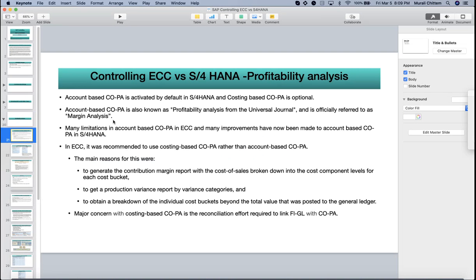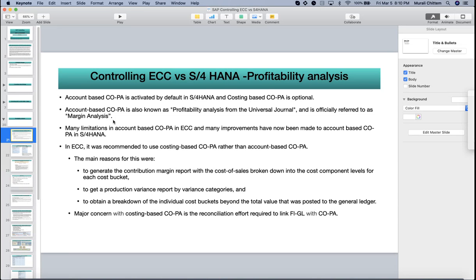Probably most of the people are aware of the difference between account-based and costing-based. Why were people using costing-based rather than account-based in ECC? In S/4HANA, because of changes in the architecture, SAP is recommending to use account-based COPA. In S/4HANA, account-based COPA is activated by default. If you don't want that, there are some consulting notes available. And costing-based COPA is optional.